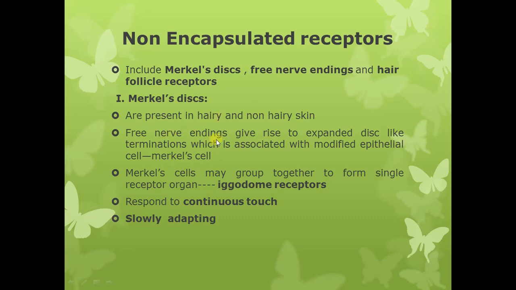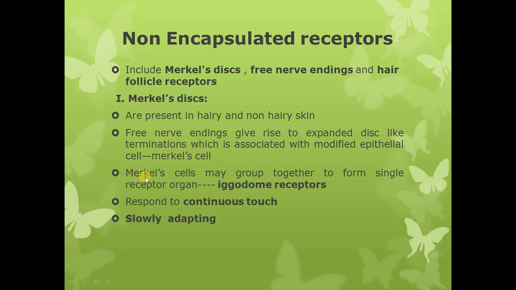Now, free nerve endings give rise to the expanded disc-like terminations. So Merkel discs are free nerve endings which have expanded disc-like terminations. Now these disc-like terminations are associated with a modified epithelial cell. This modified epithelial cell is known as the Merkel's cell. So Merkel's cell, in association with its expanded disc-like nerve termination, is known as Merkel's disc.